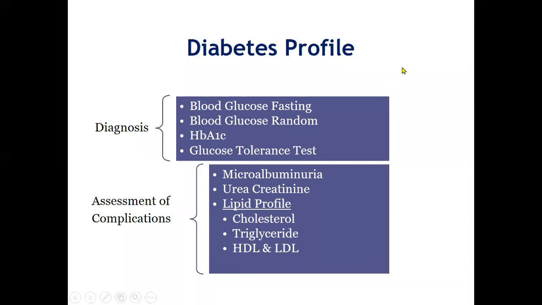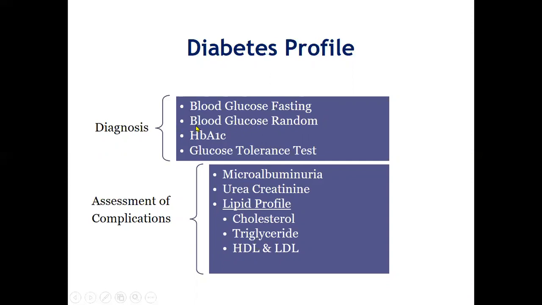Then we come to the diabetes profile. This is very important, so please focus. For the diagnosis we have these: blood glucose fasting, blood glucose random, HbA1c, and glucose tolerance test. The values of fasting and random we have discussed in detail in the lectures, but these values must be very crystal clear. If any examiner asks the normal fasting blood glucose level and you say it is up to 120, then you are making a bad impression.